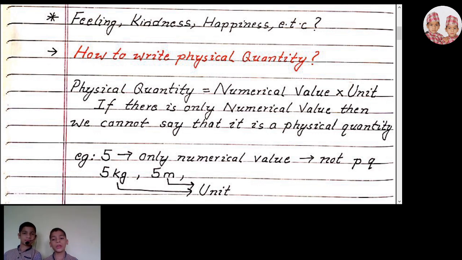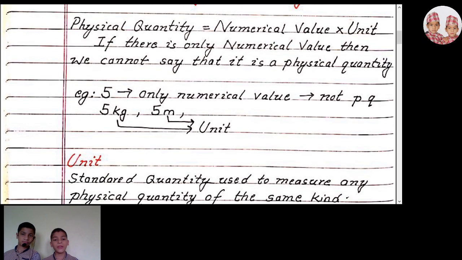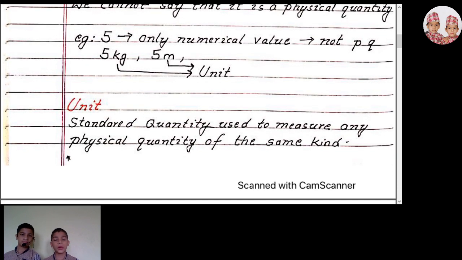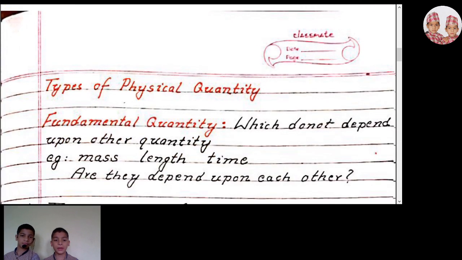If there is only a numerical value, then we cannot say that it is a physical quantity. For example, if you say only 5, then it is not a physical quantity. If you say 5 kg, it is a physical quantity because it contains both a numerical value and a unit. In 5 kilogram, 5 is the numerical value and kg is the unit. A unit is a standard quantity used to measure any physical quantity of the same kind. We will describe it later on.